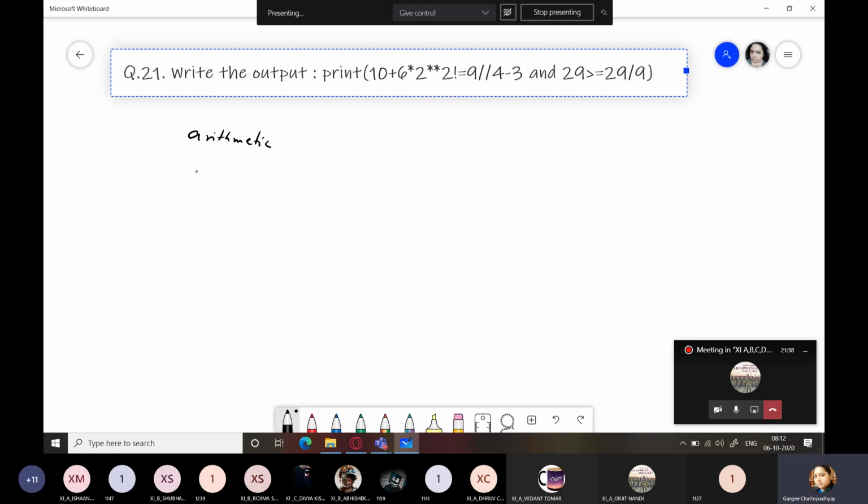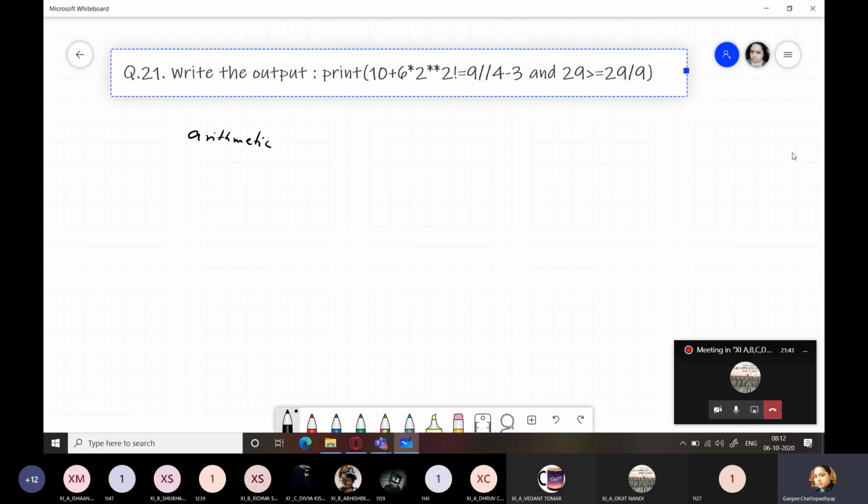So you have arithmetic operators. Which other operators can you spot in this? Can anyone tell me? Any other operator which you can spot in this expression? Arithmetic operators are there. Apart from that, two more types of operators are there. Look closely and tell me. And, and is which type of operator? It is a logical operator.